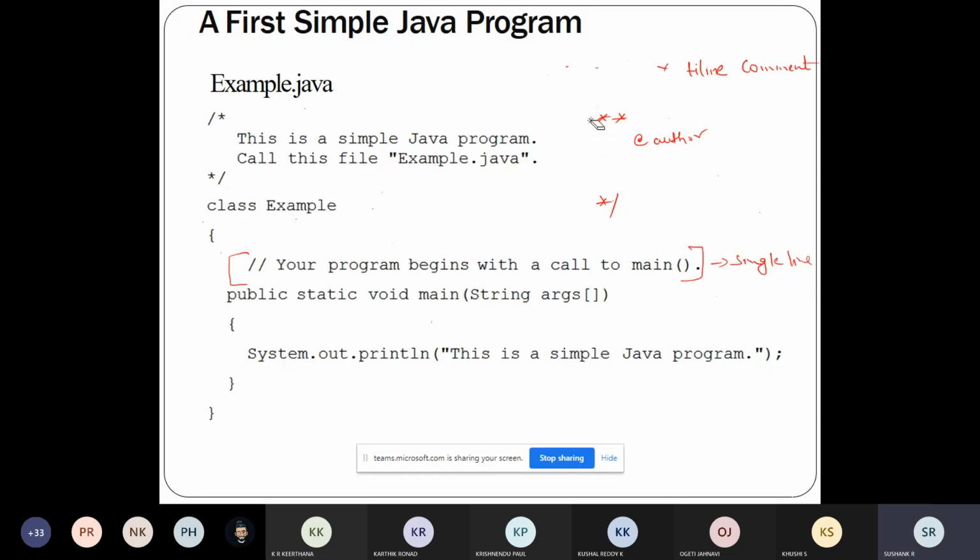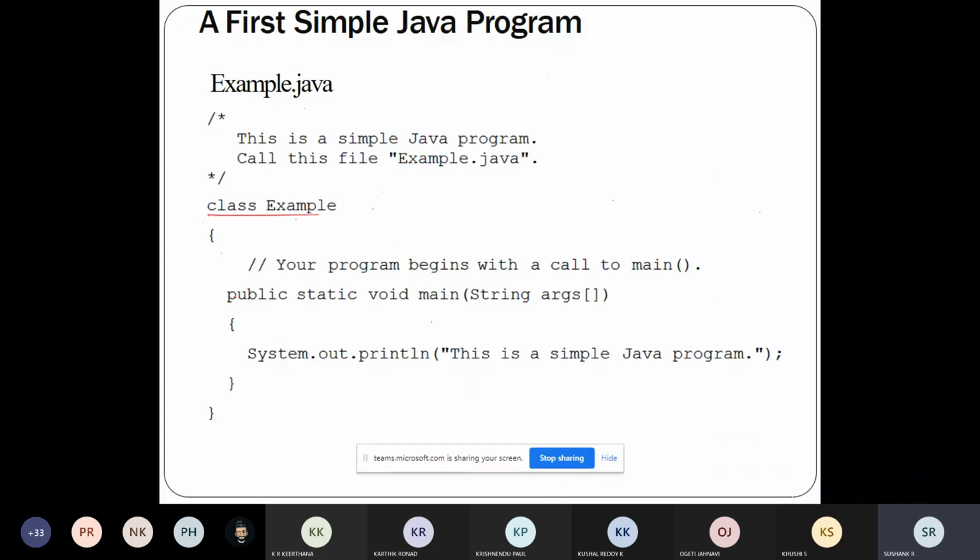This is regarding the first two lines of this example.java. So in this example.java, what did we learn? We learned the starting of the comment, the ending of the comment, and what types of comments are there in Java. We have written that.